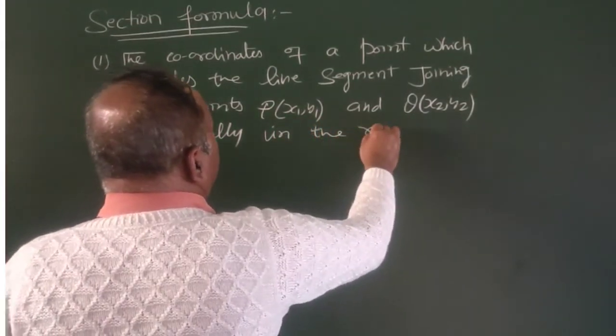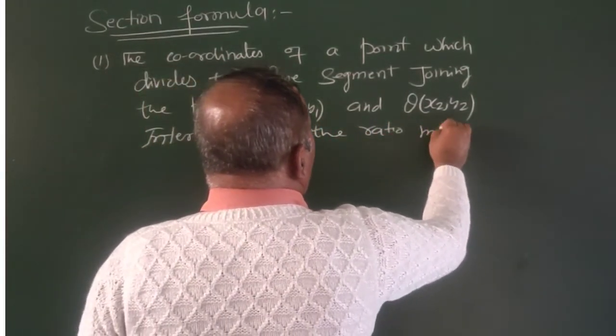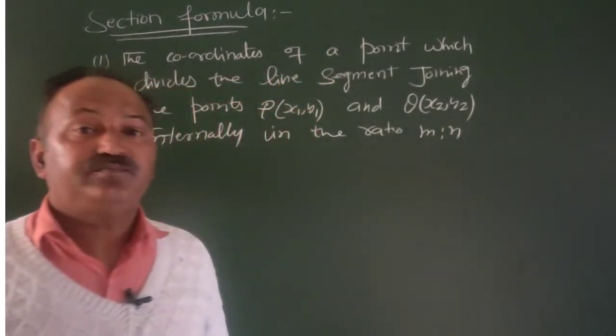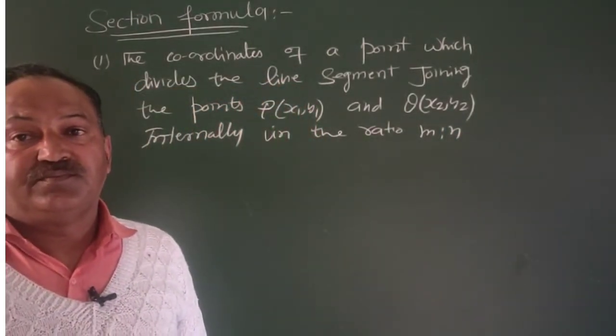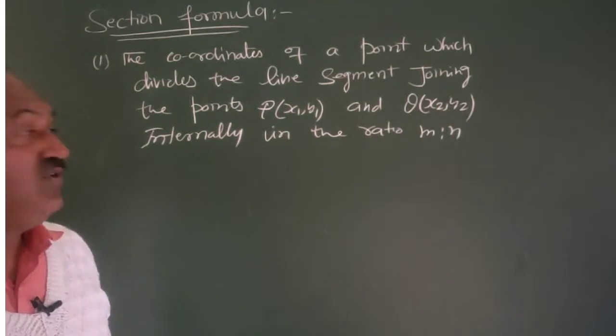In the ratio m:n. This is the first type of section formula.